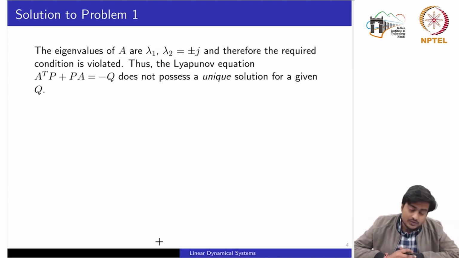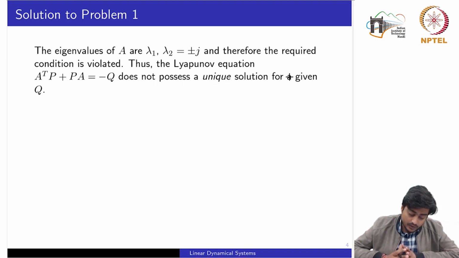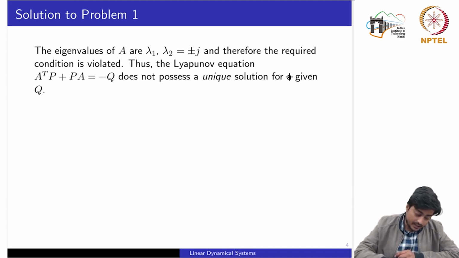If you compute the eigenvalues of the matrix A directly, you would see that they are on the imaginary axis, plus minus j. Therefore the required condition is violated. So we can say that the Lyapunov equation, which was given by this, does not possess a unique solution for a given Q. We wanted to comment on the solvability only for a semi-definite matrix, but we had seen that even if Q had been chosen as a positive definite matrix, if the eigenvalues are lying on the imaginary axis, then it does not possess a unique solution. Now let's consider a case where Q is a